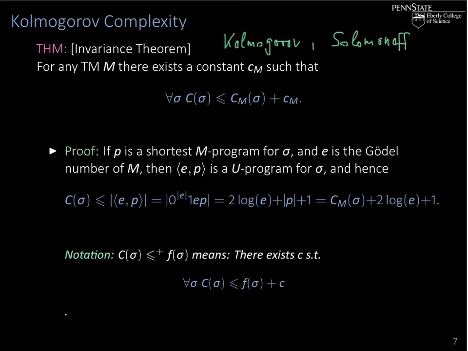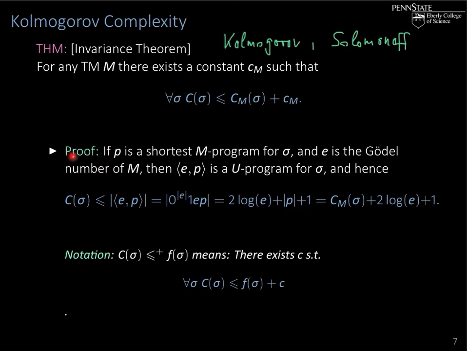So if we're willing to accept that we can define information content for strings only up to an additive constant, then this definition is perfectly sound and works well and gets rid of this arbitrariness. However, we cannot get rid of this constant. Everything only works up to an additive constant.